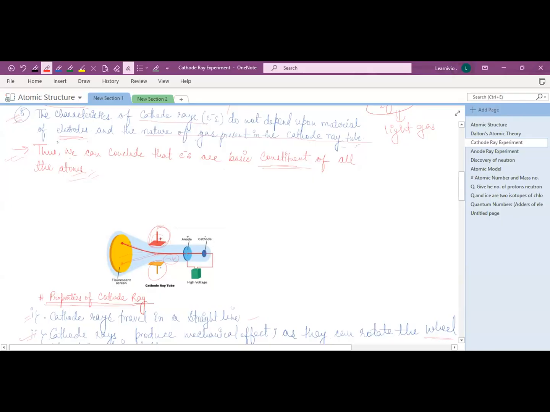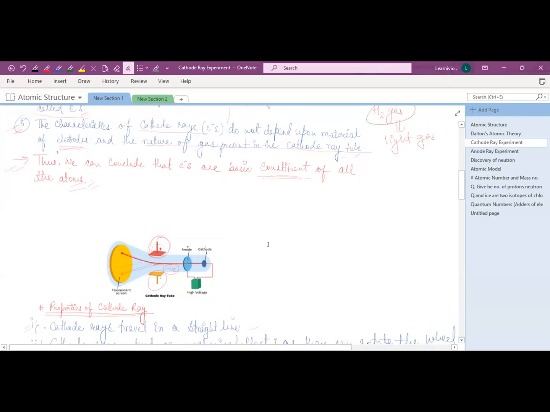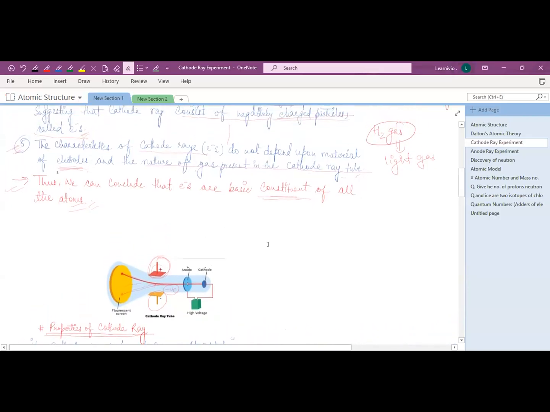Okay, so he observed that in the presence of an electrical field, the path of the cathode ray deviates, right? He observed some deflection.